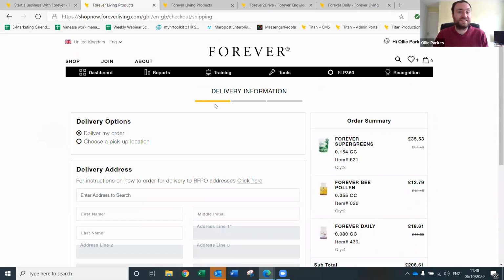But obviously Order Line is still there, so you can still ring up Order Line at any time. That's not a problem at all.